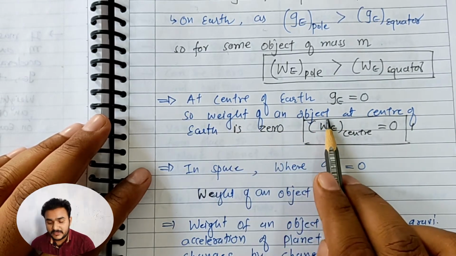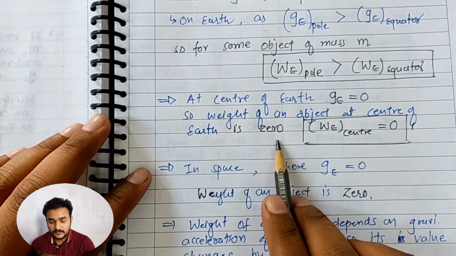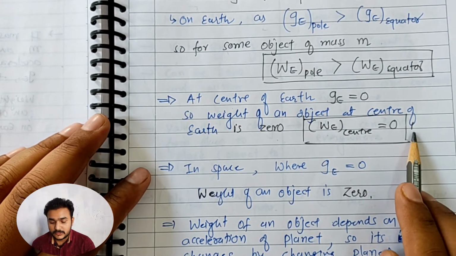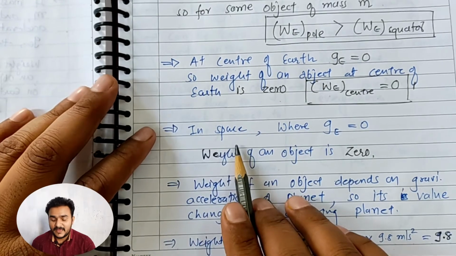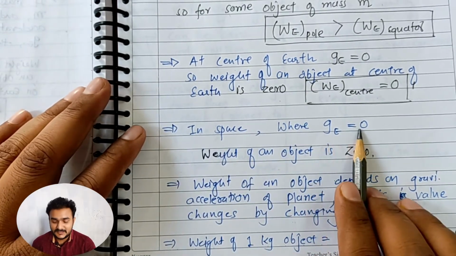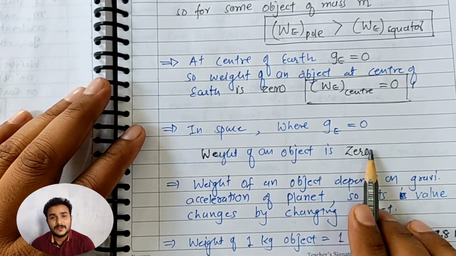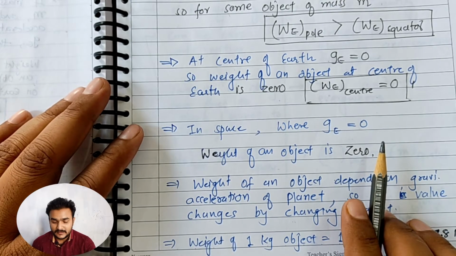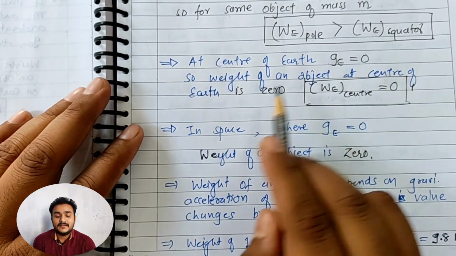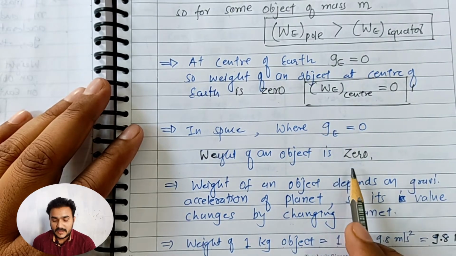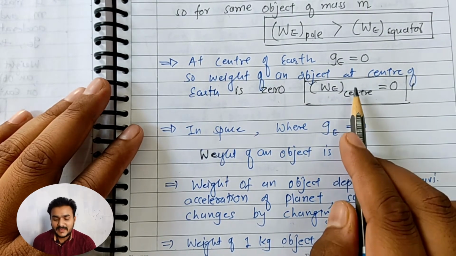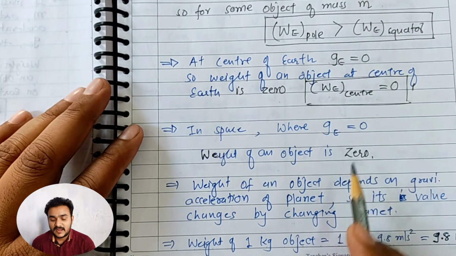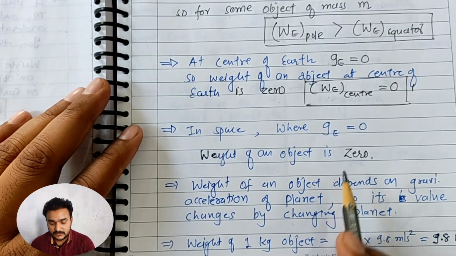So the weight of an object at the center of the earth is 0. That means that W_E at the center of the earth will be equal to 0. In space where the gravitational acceleration is 0, the weight of the object is also 0. So there are two places at which the weight of the object can be taken as 0: at the center of the earth and in space. We can say more generally that it is 0 at the center of any planet and in the space region.